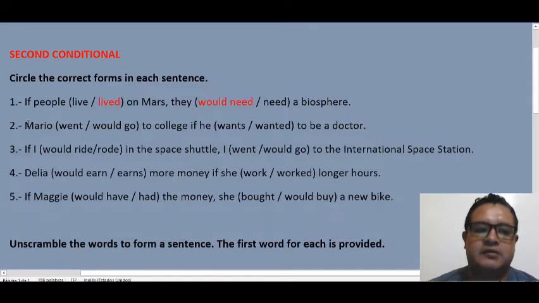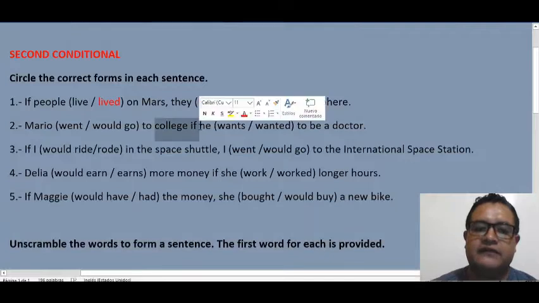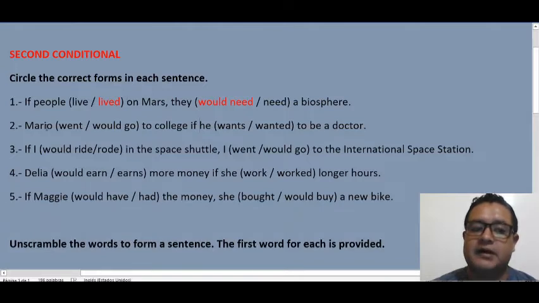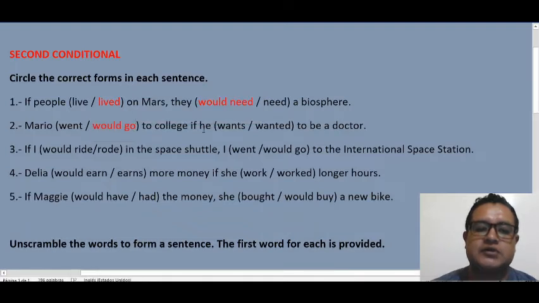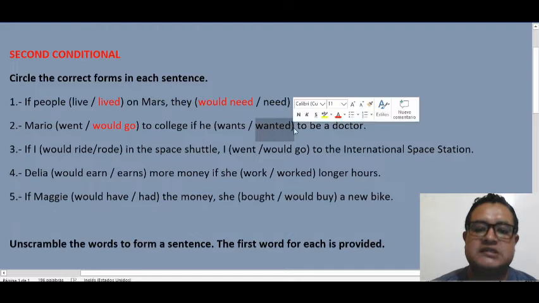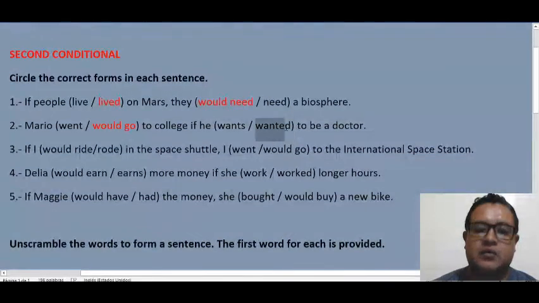Okay. Number two, here is not starting with if. Here it is starting with the subject because the if is here in the middle. So it's not going to start with the past simple, but it's going to start with the modal. So Mario could go to college. In this case, this is the answer. Mario could go to college if he wanted. This is the second part. Wanted. Why wanted? Why in past simple? Because the if is in the second clause.